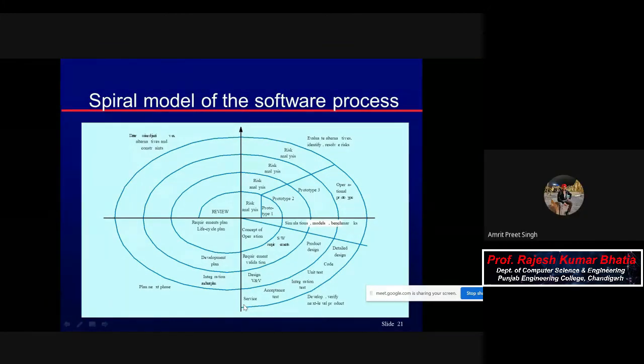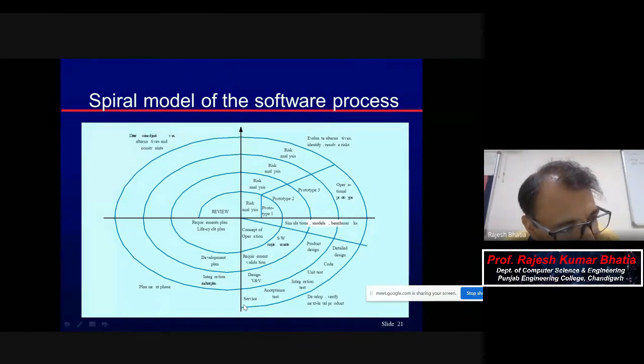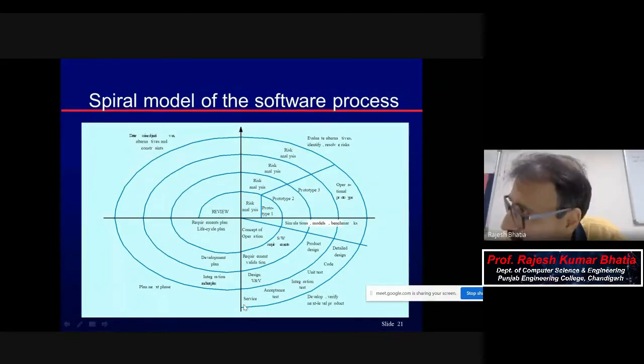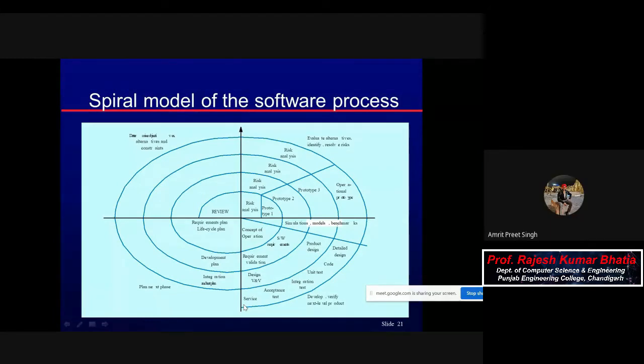Yes, sir. Thank you. Anything else? Sir, one more thing. It might be a small doubt. Compared to previous models, time estimation or time planning, I think this is more difficult in the spiral model.